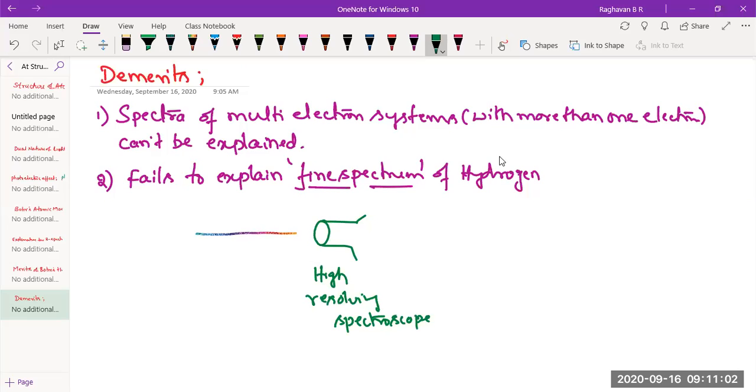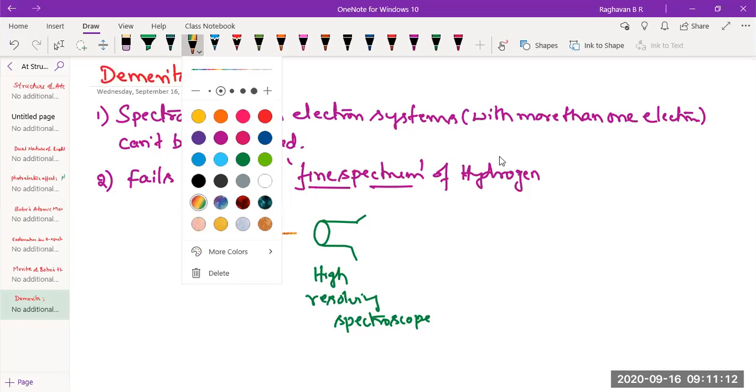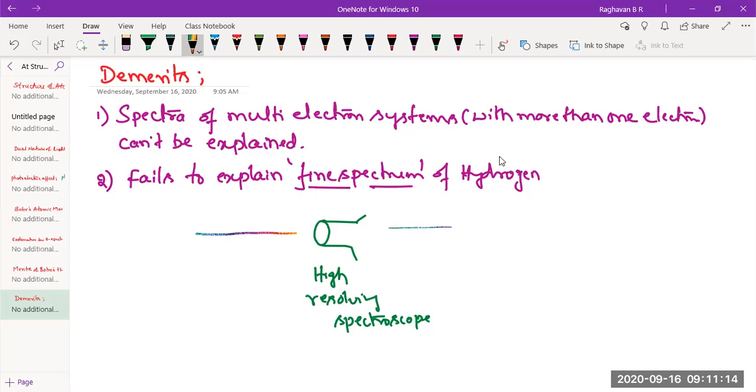So each spectral line, when observed using a high resolving spectroscope, is found to contain many closely spaced lines like this. This is called fine spectrum. So how does this fine spectrum come about? The theory fails to explain.